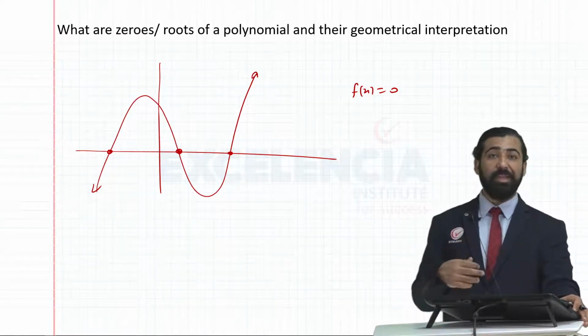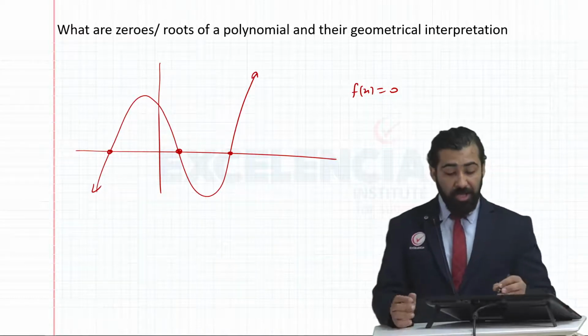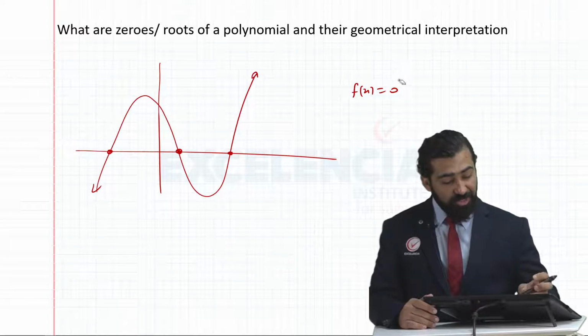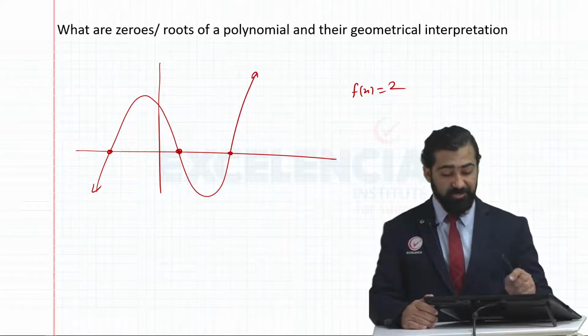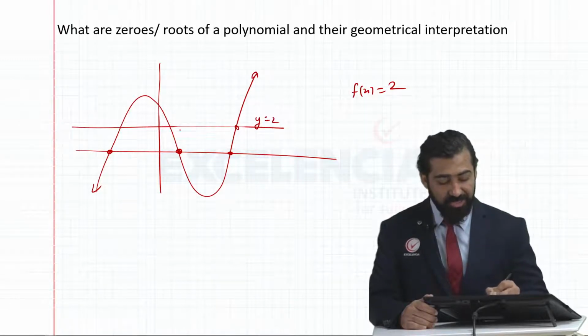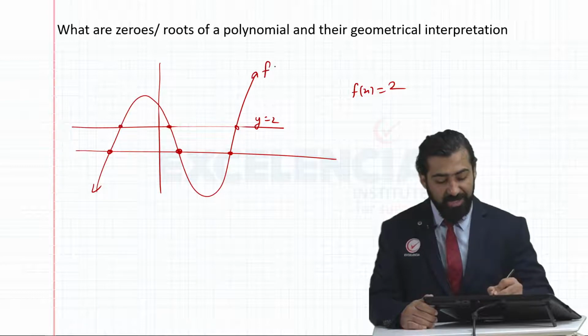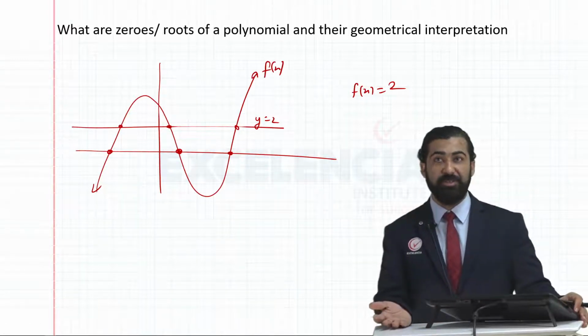Also mathematically, those are the points at which the function becomes 0. Also, if I wanted to solve f of x equal to 2 and wanted to know how many solutions exist, you just draw the line y equals 2. Wherever it intersects the graph of f of x, those are the solutions of the equation f of x equal to 2.